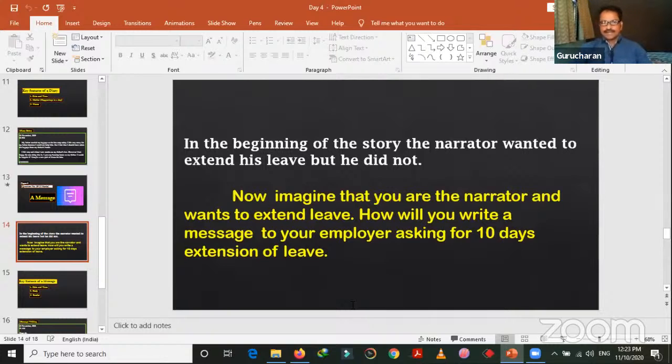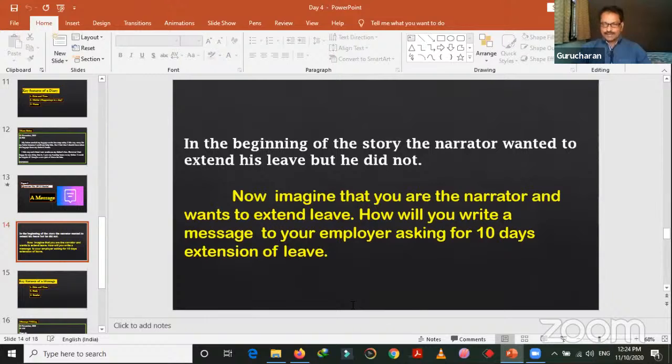Where is the possibility of creating a message in this lesson? Now let's see. Once again, go back to the lesson, reading A. In the beginning of the story, the narrator wanted to extend his leave, but he did not. Do you remember this, children? Yes. He wanted to extend his leave after getting married. He spent 5 months there, a leisurely life. He was relaxed. He enjoyed with his newlywed wife. And then he did not want to go back to work again. He felt very lazy to join the work again. So he wanted to extend his leave, but did he extend it? Do you remember? Yes. He did not extend his leave.